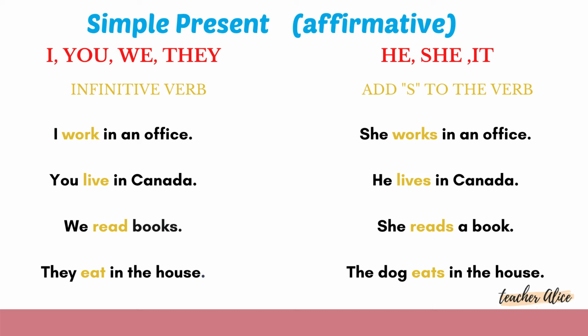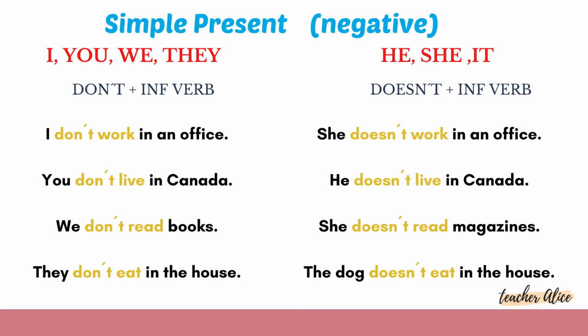Okay, so I, you, we, they, followed by an infinitive verb. He, she, it, followed by a verb, and you have to add an s to the verb. Okay, according to your verb. This one is talking about affirmative. What about negative? Talking about negatives, I have don't and doesn't.